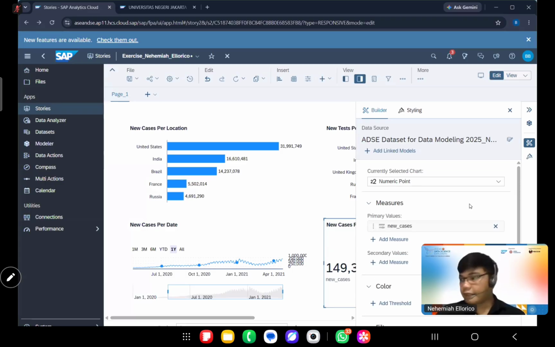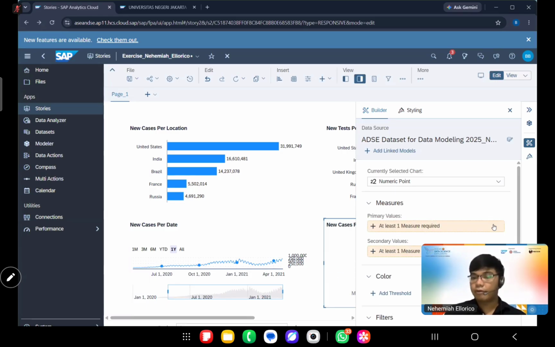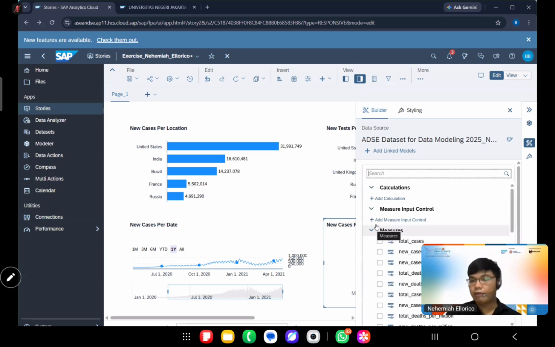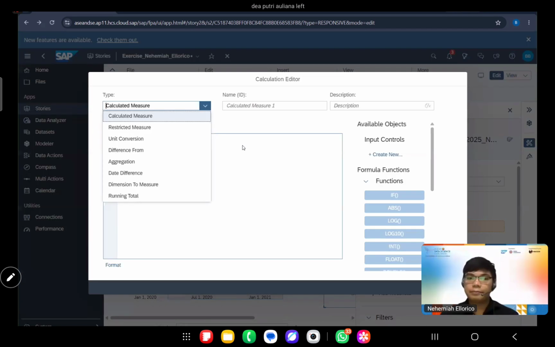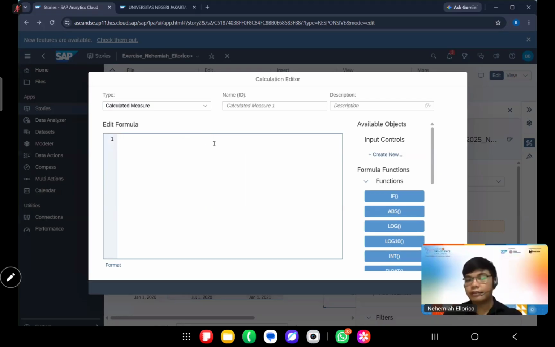And then on the measures, we will create something. We will also remove new cases because we would want to create our own calculation. So measures and then primary values, at least one measure required, we will create a calculation. So it will pop up a window, something like this.